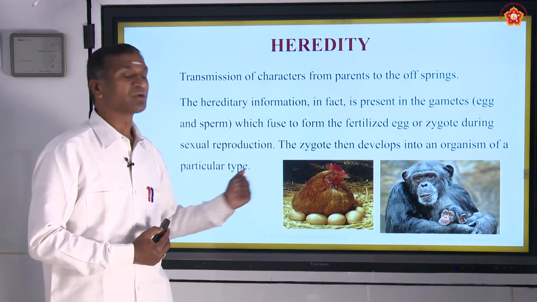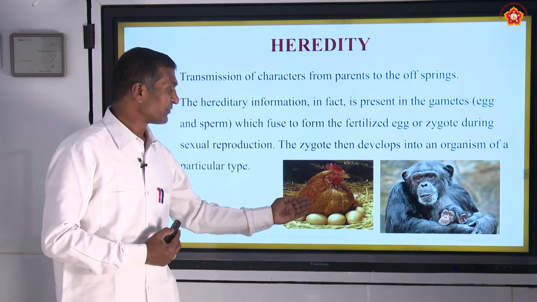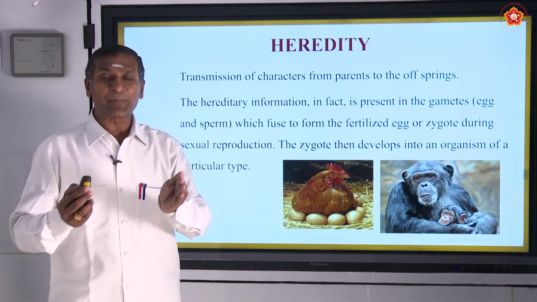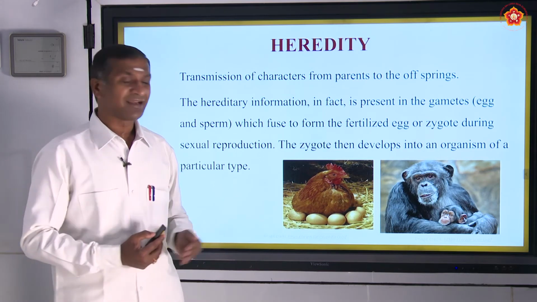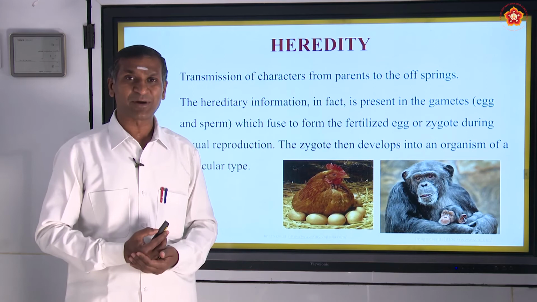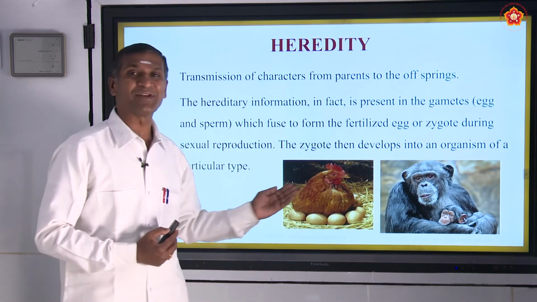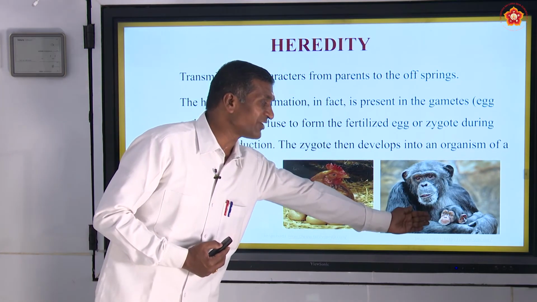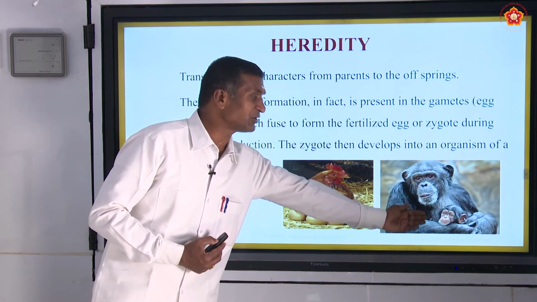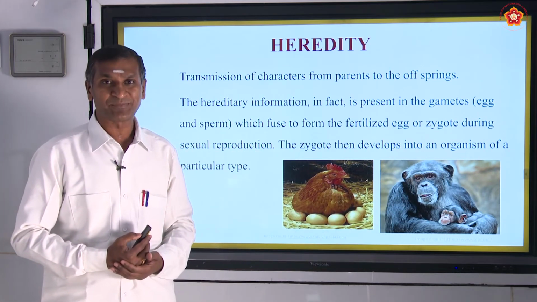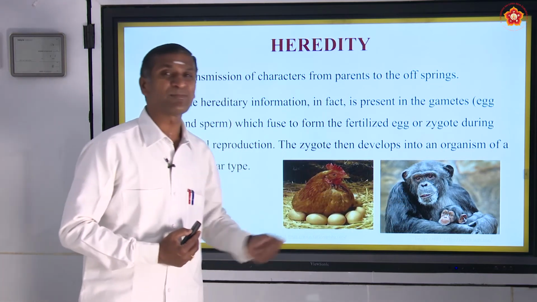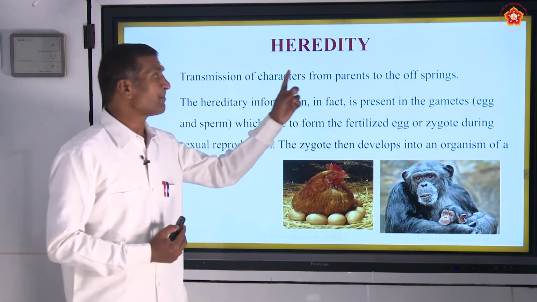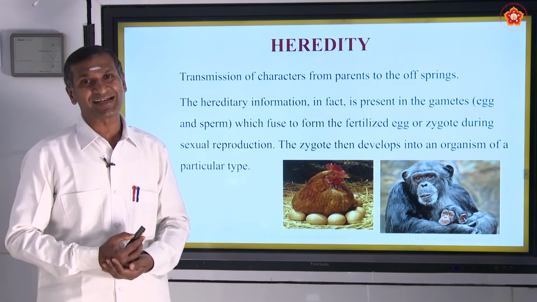In the birds, the hen has laid the eggs here, and these eggs for a period of time get hatched, and the chickens that come out will resemble their parents. Here you can observe very directly the gorilla that has given birth to its young one, and it also resembles the mother. So the transmission of characters from parents to the offsprings is called heredity.